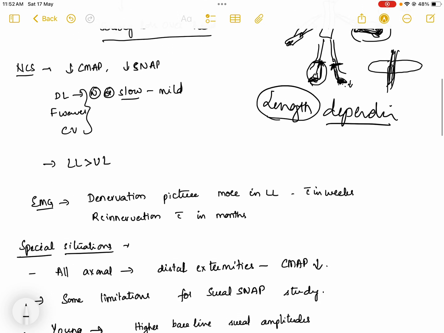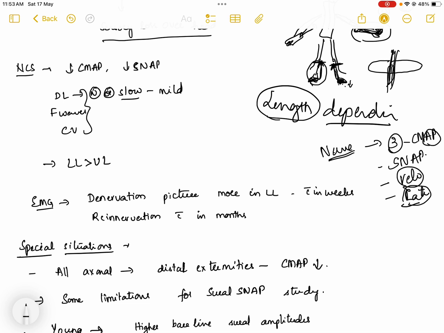And what are the nerve conduction findings? How do you diagnose it? When we do nerve conduction studies, we look at three parameters. The first one is CMAP, the compound muscle action potential. The second is the sensory nerve action potential, and then conduction velocities and latencies. We look at amplitudes, velocities and latencies in nerve conduction studies. If it is axonal neuropathy, in the sensory nerves and the motor nerves, the amplitudes will be decreased.